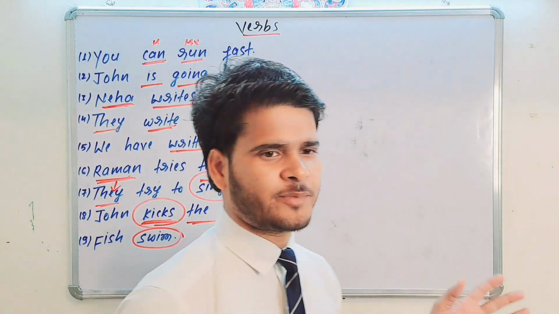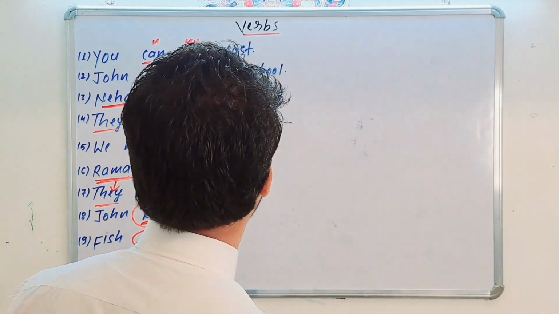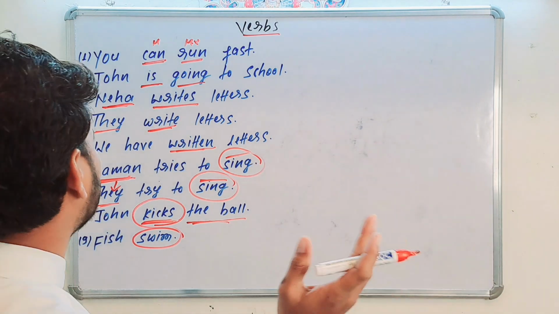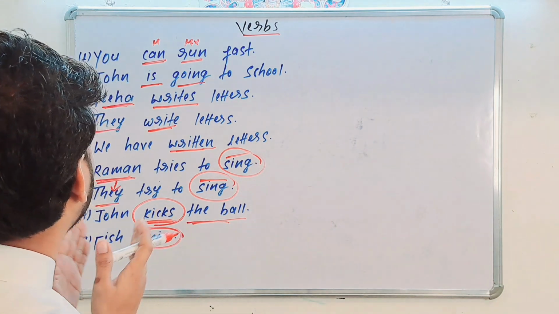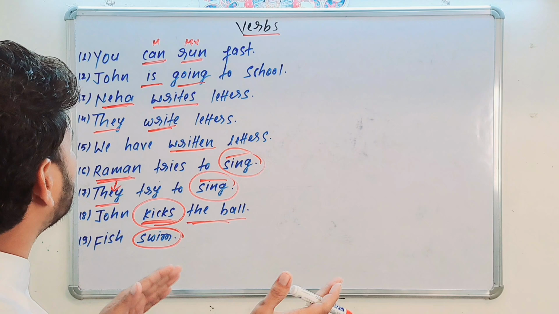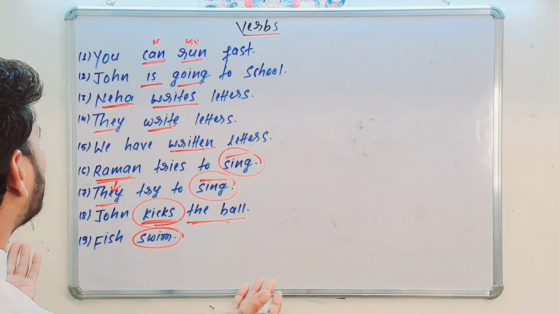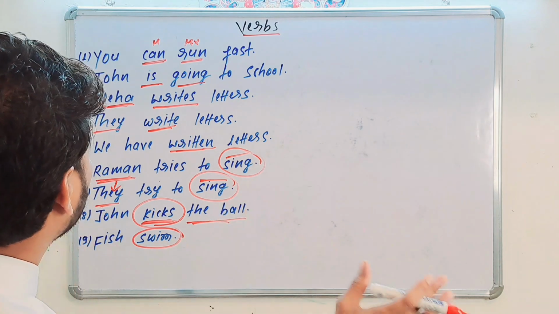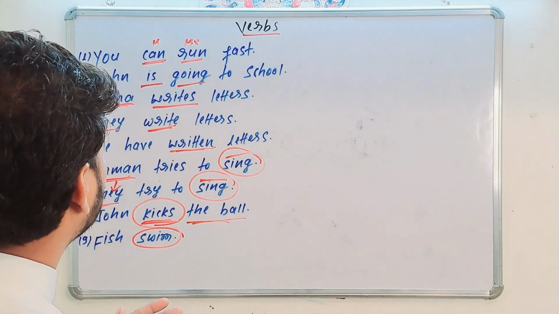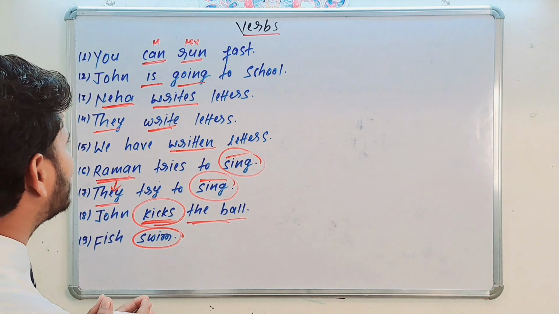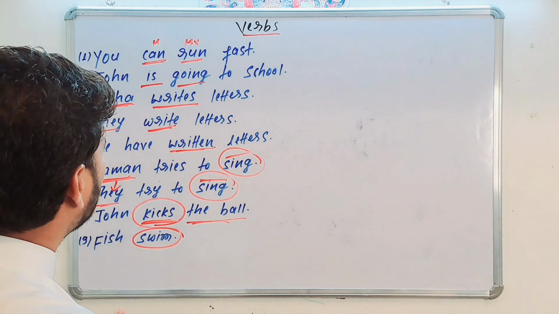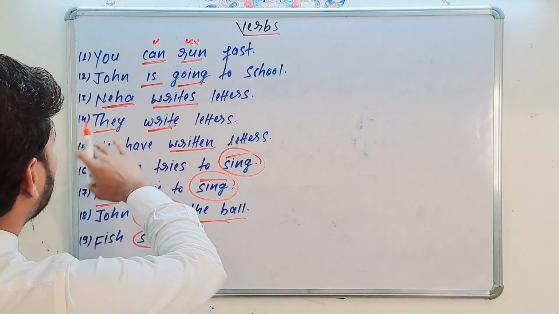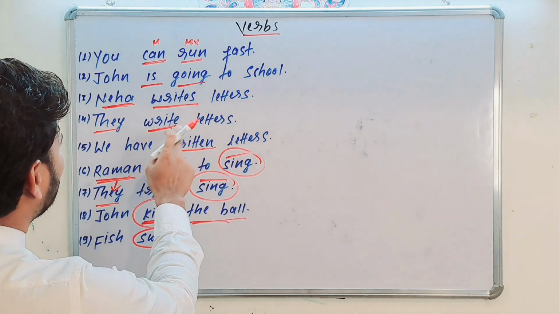Now I am going to repeat all these verbs to understand them in more detail. You can run fast. In the first sentence, the verb can is a modal, which is always used with main verbs and works only as a helping verb in a sentence, with the main verb run. You can run fast. Second one, John is going to school. Is is your primary auxiliary verb, which is used with the main verb going, and this is your helping verb and main verb.